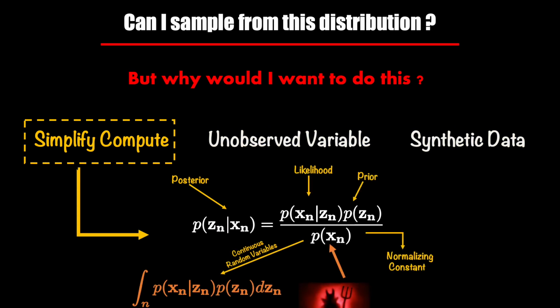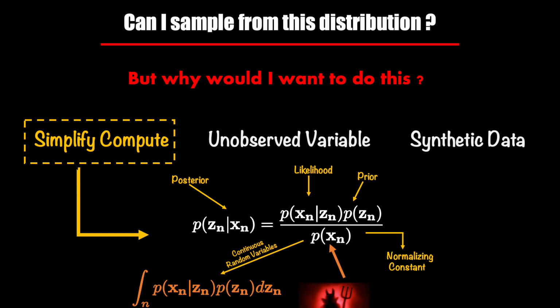An example of simplifying the compute is related to the estimation of the posterior distribution. Here I am showing you the Bayes rule. Bayes rule, or Bayes theorem, is very elegant, and while formulating the posterior distribution using this rule is quite simple and intuitive, it is a computation that unfortunately is intractable in high dimensional space.